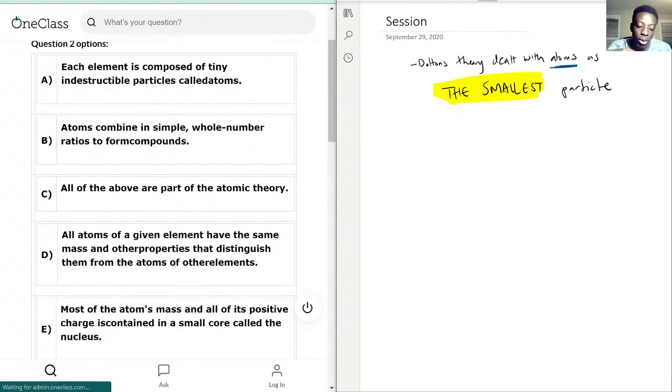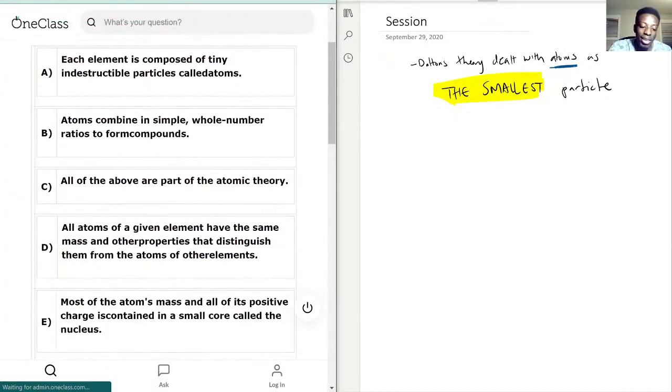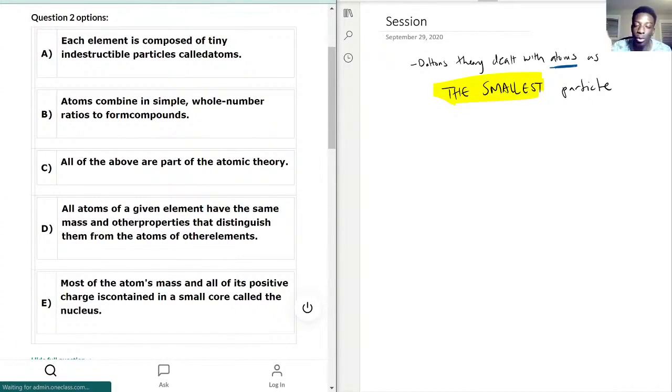Each element is composed of tiny indestructible particles called atoms. He did say that. That is one of his atomic theory. Atoms combine in simple whole number ratios to form compounds. So he knew that if you had, say, 1 calcium and 2 chlorine, it's whole number ratios. He did say that because they're still dealing with atoms as the smallest particle. It's kind of like baking, mix and match. That's what he was thinking. This option just says all the above are part of the atomic theory, so we can skip that one and see if it's true.